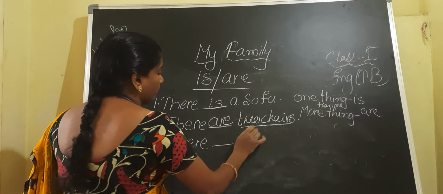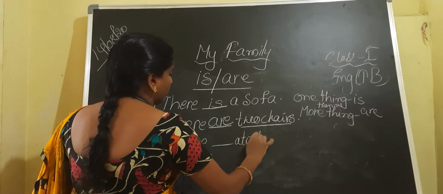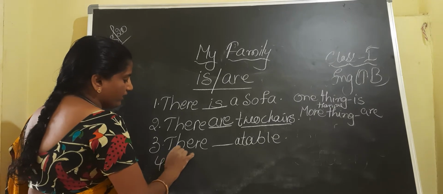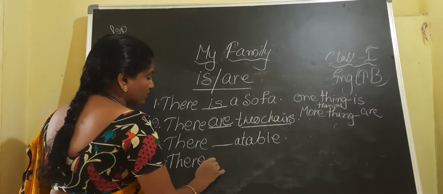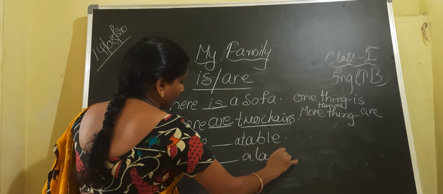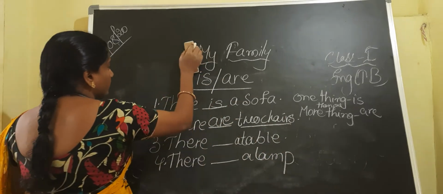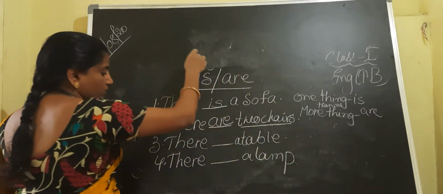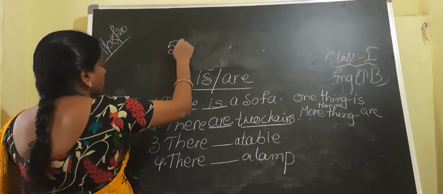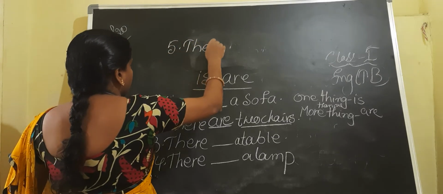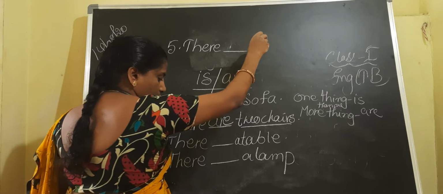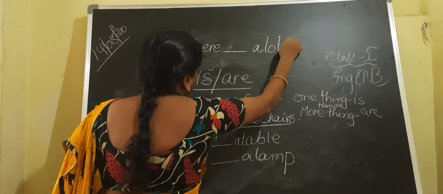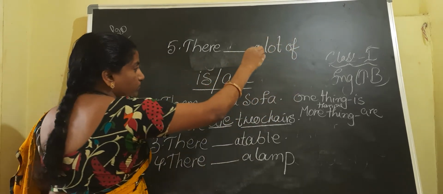dash a table. Dash a table. Fourth one, children. There dash a lamp. We'll discuss one by one. Okay. Here I'm writing. Coming to the next, children. There dash a lot of books.